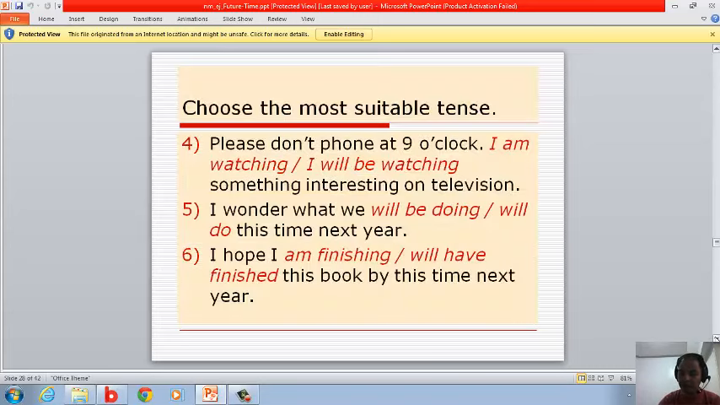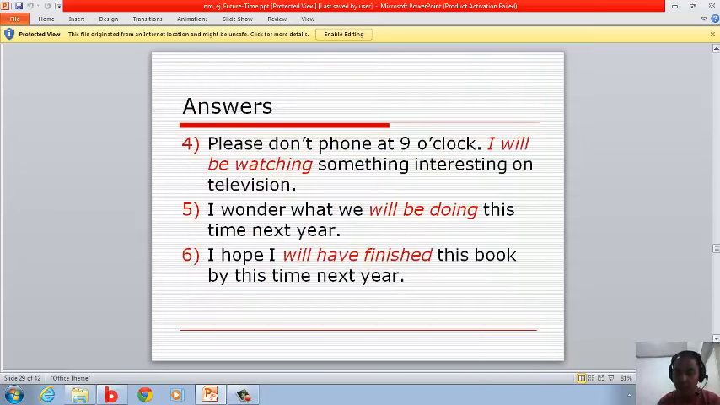Choose the most suitable tense. Please don't phone at 9 o'clock. I'll be watching something interesting on television. I wonder what we'll do this time next year. I hope we'll have finished this book by this time next year. Where's the answer? Okay, these are the answers, okay?